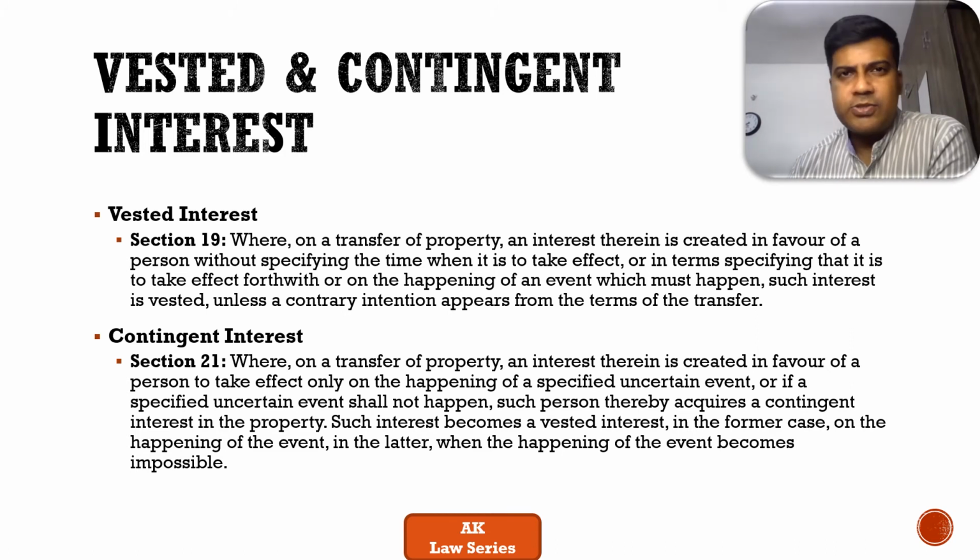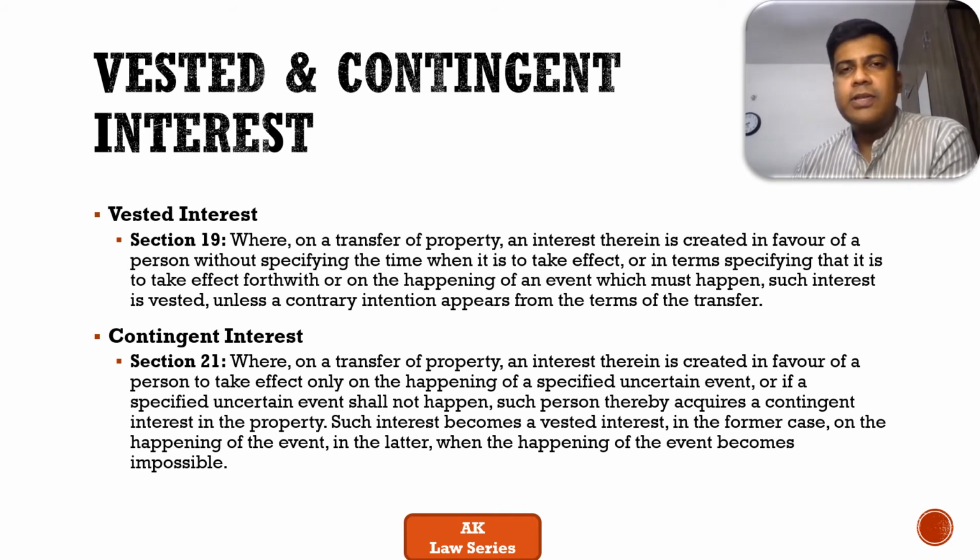Let me take another illustration here. A, who owns the property, says to B that after my death, the property belongs to you. So upon the death of A, the property moves, or rather B inherits the property from A. And the moment A told B about the inheritance of the property after his death, B gets a vested interest in the property. Let me take one more illustration to explain.